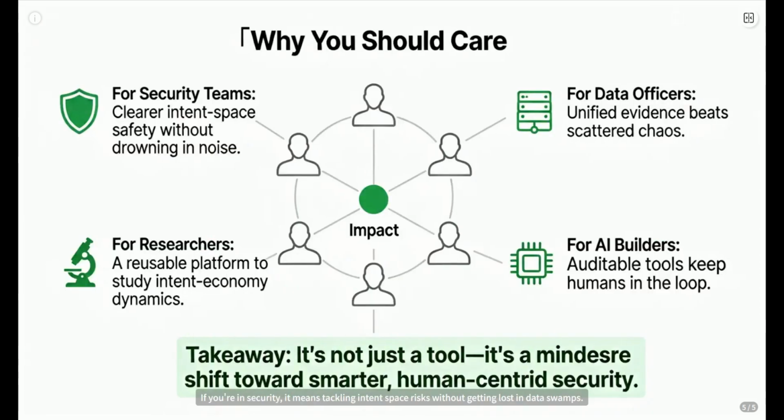So why should you, yes you, care about this? If you're in security, it means tackling intent space risks without getting lost in data swamps. For data officers, it's sanity-saving order from chaos. AI builders get tools that don't hide behind opaque algorithms. And researchers? A fantastic sandbox to explore how intentions shape security outcomes. Ultimately, this isn't just software. It's a push towards a smarter, more human-aware approach to keeping our digital world safe. It's about making the invisible visible.